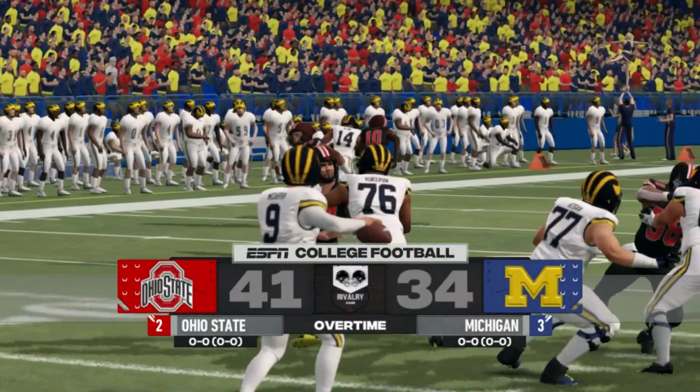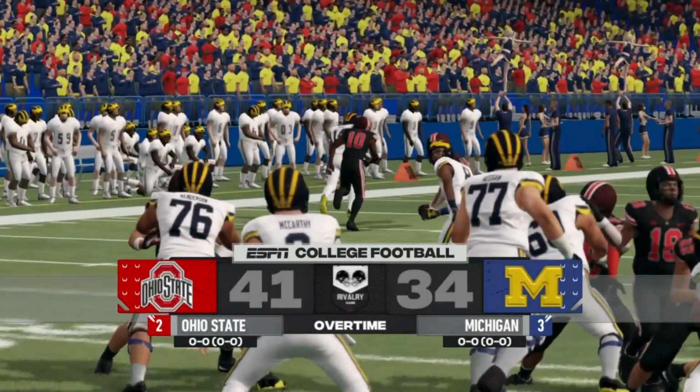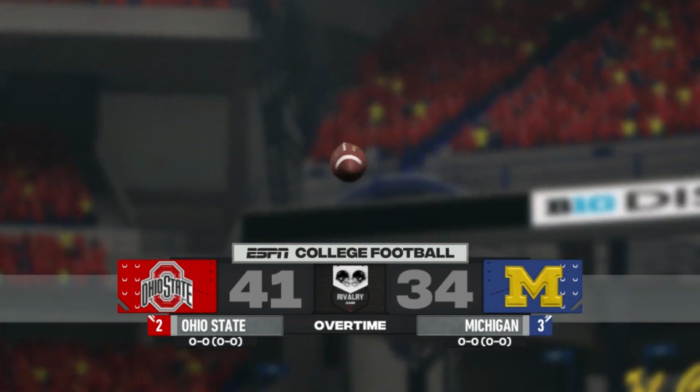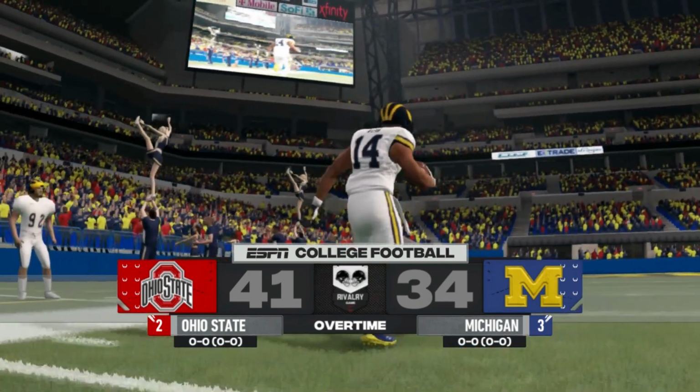What a great game. What a great tournament. Hopefully you guys enjoyed it. And at the end of the day, again, Ohio State comes away as your spring Big Ten champions.